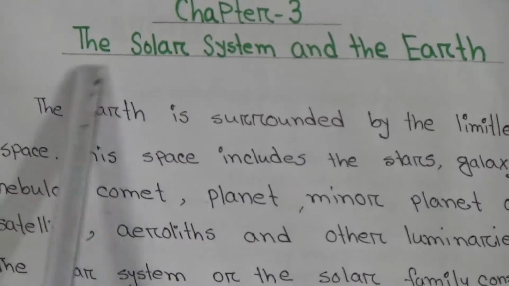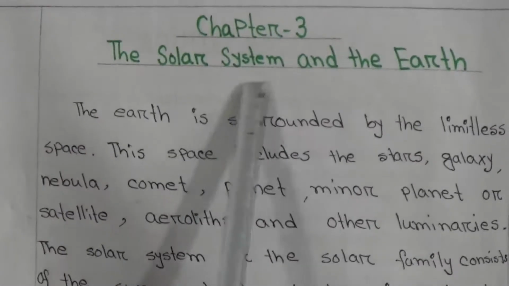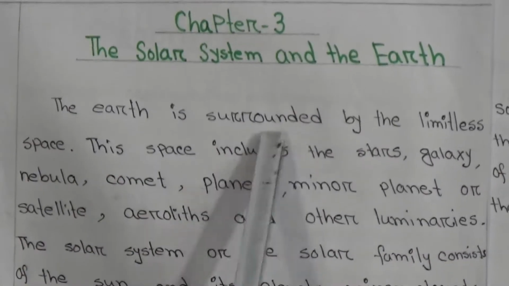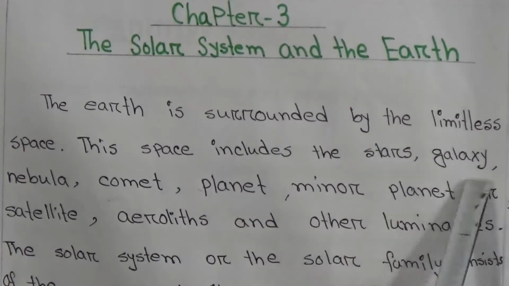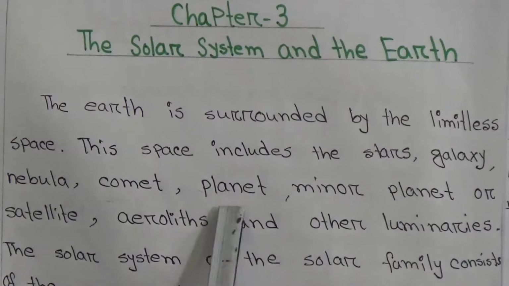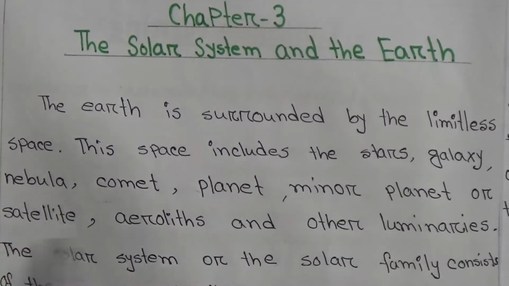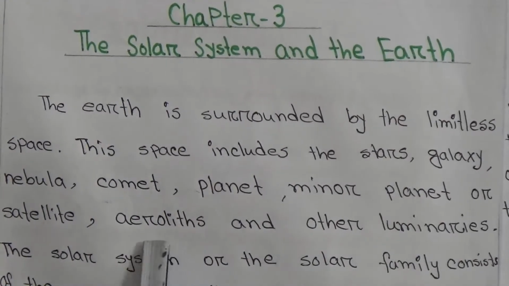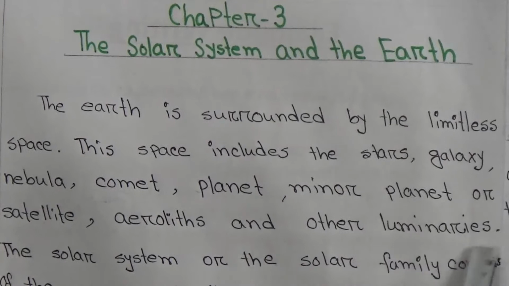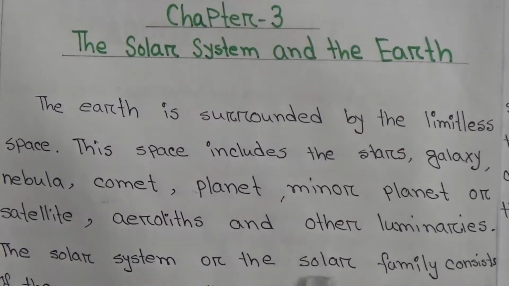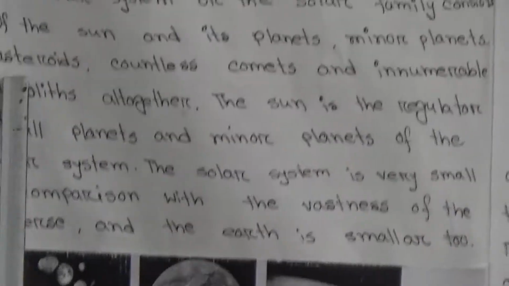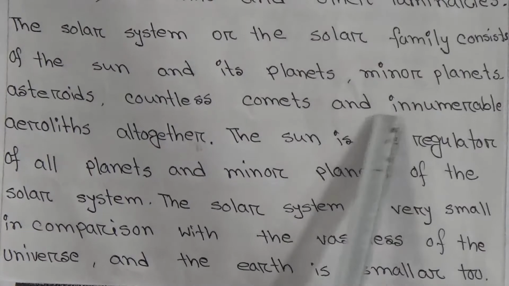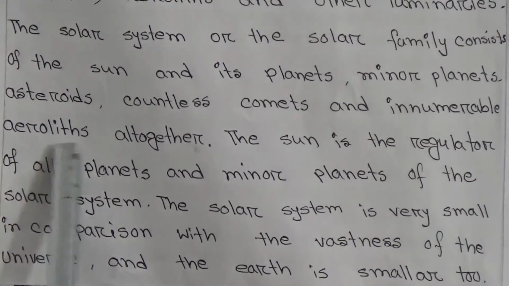Chapter 3, the solar system and the earth. The earth is surrounded by limitless space. This space includes the stars, galaxy, nebula, comet, planet, minor planets or satellite, aerolites and other luminaries. The solar system or the solar family consists of the sun and its planets, minor planets, asteroids, countless comets and innumerable aerolites together.